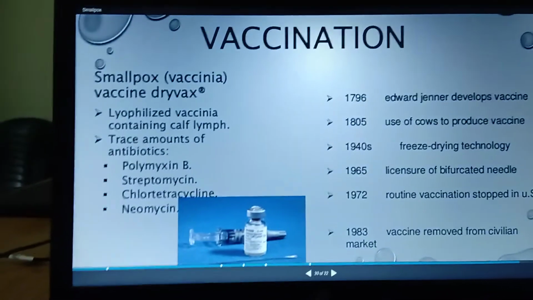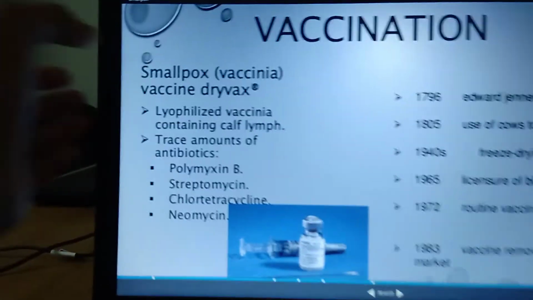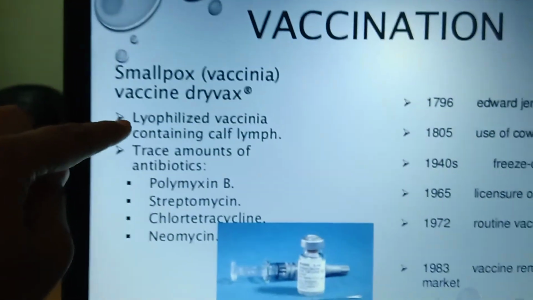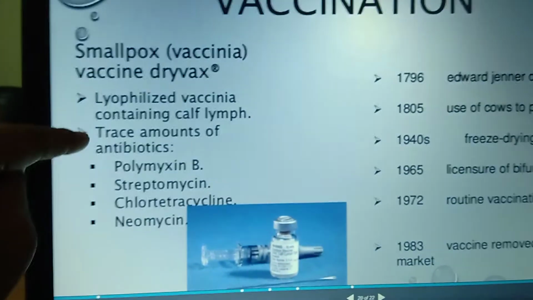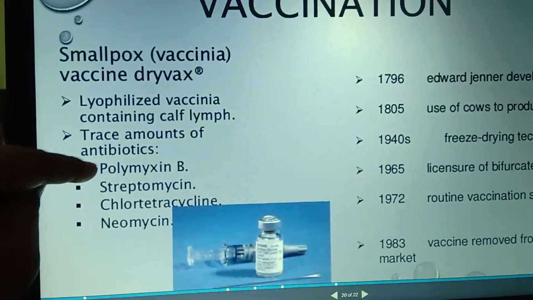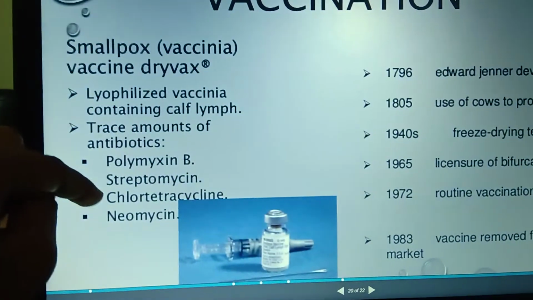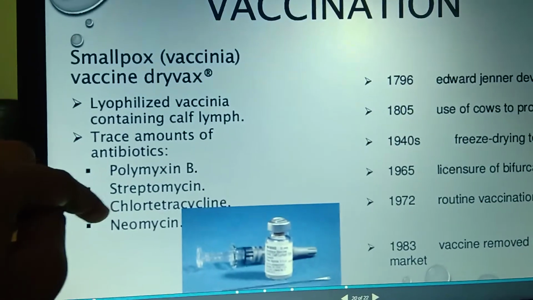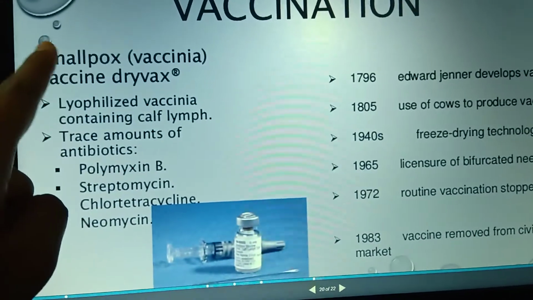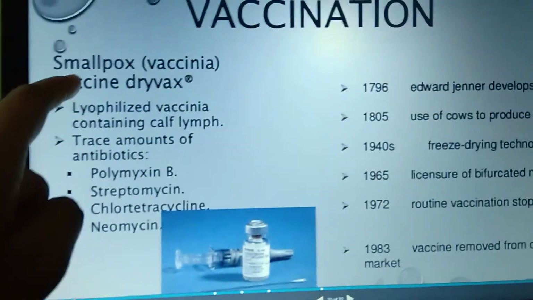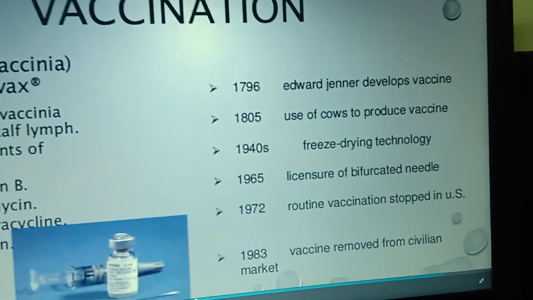What are smallpox vaccinations like? They contain lyophilized vaccinia of calf lymph, and trace amounts of antibiotics: polymyxin B, streptomycin, chlortetracycline, and neomycin. In 1796 Edward Jenner developed the vaccine.